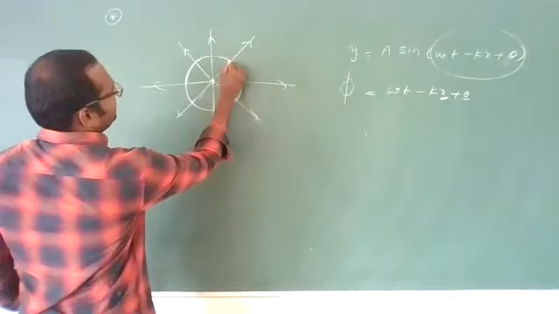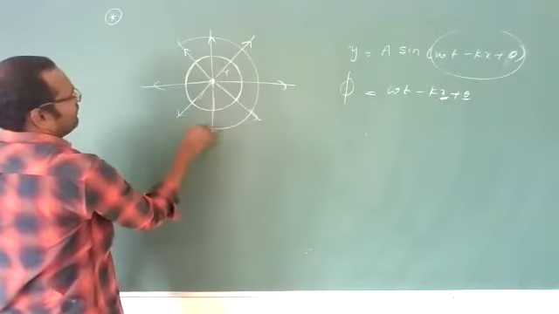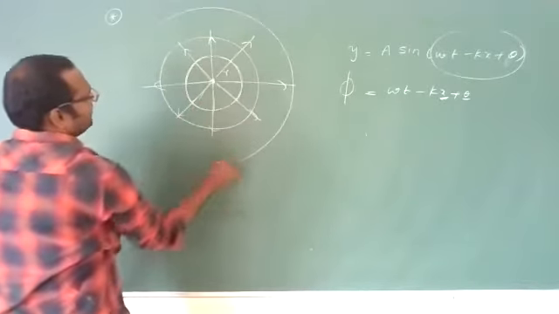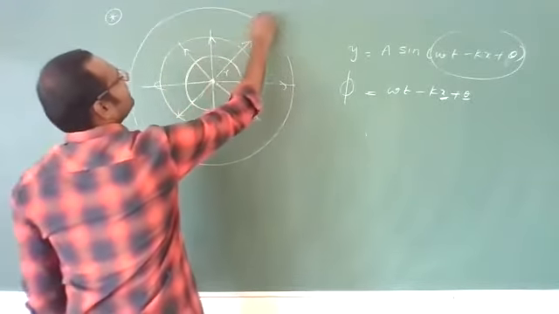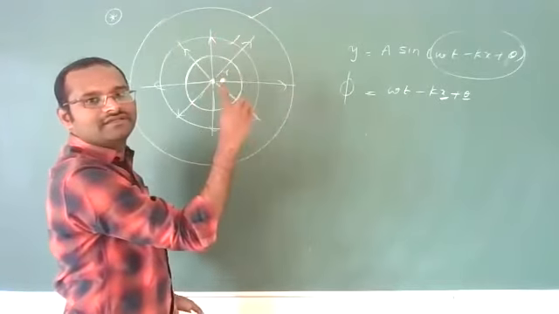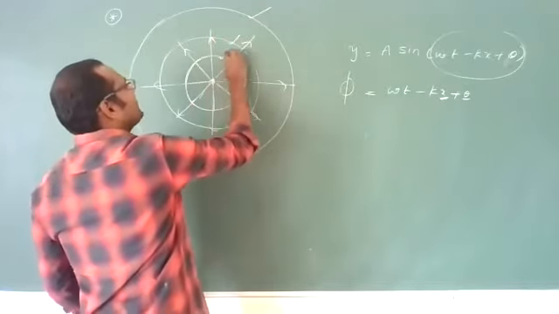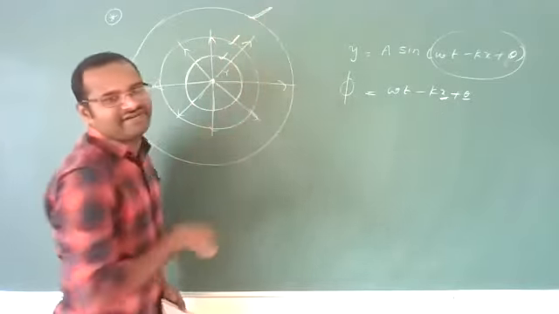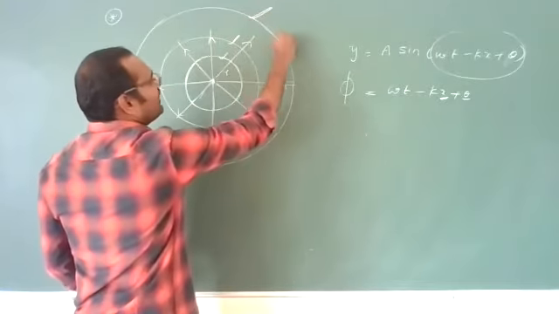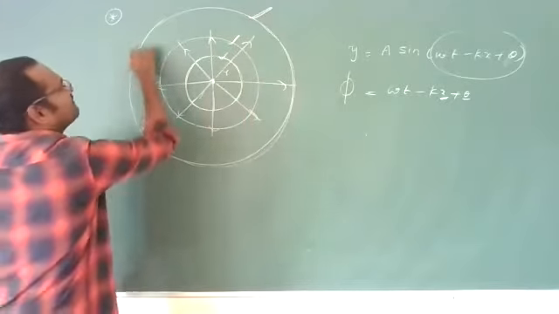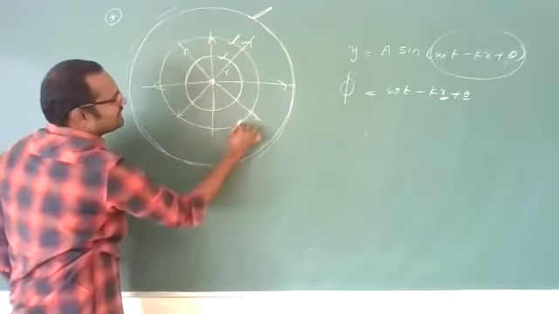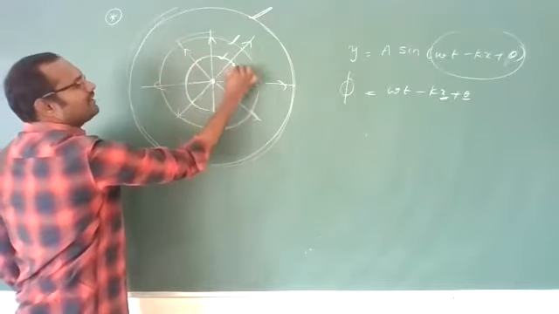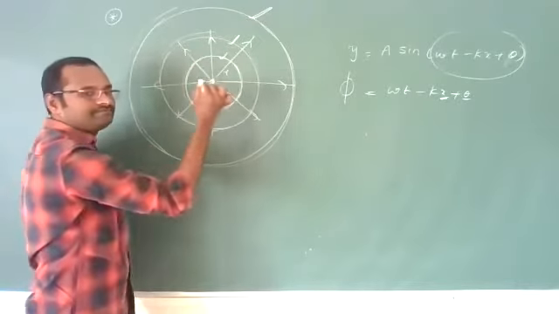This is one spherical wavefront. This is a second spherical wavefront, and a third spherical wavefront if you want. The phases of these different wavefronts are different from each other, but the phase of all the particles on any one wavefront is the same.